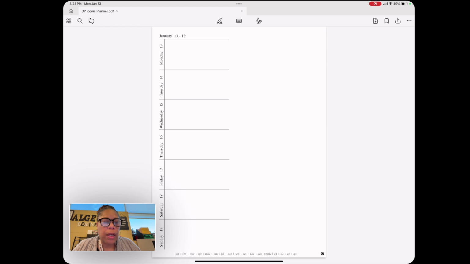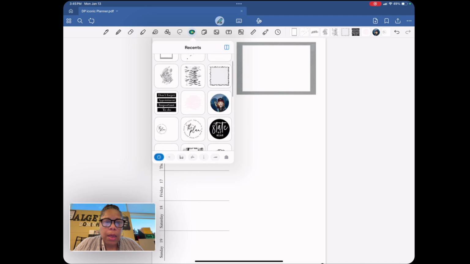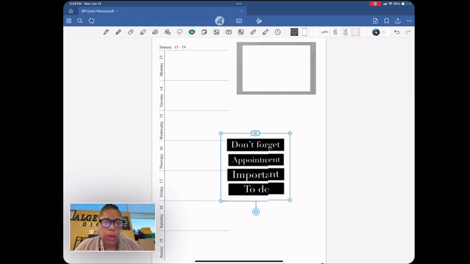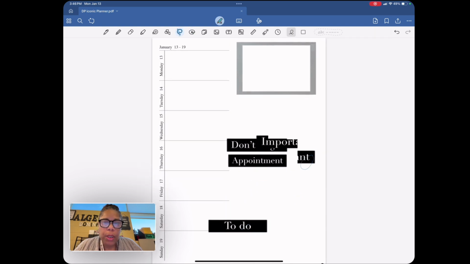So once you've done all of that, you can come over to the weekly and you can upload them into your planner. With that being said, the first thing I want to look at is my elements. And when you have stickers that you send to the elements together, you have to lasso them to separate. I want the important, and then I want to delete all of these.